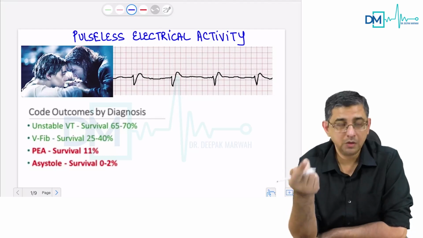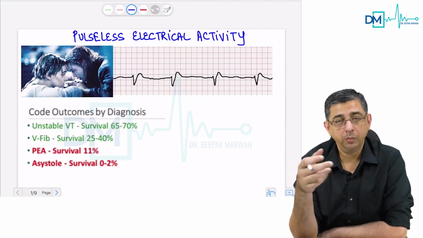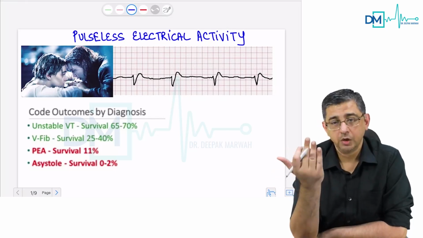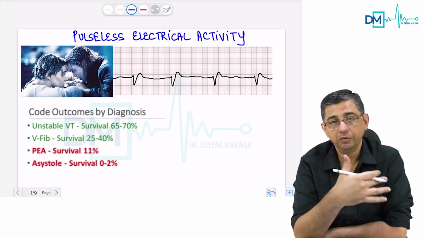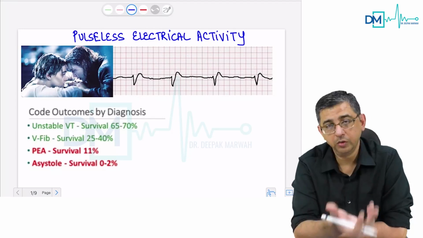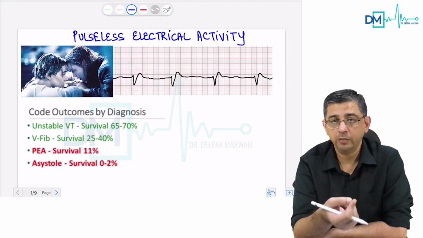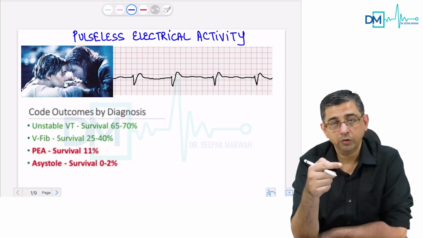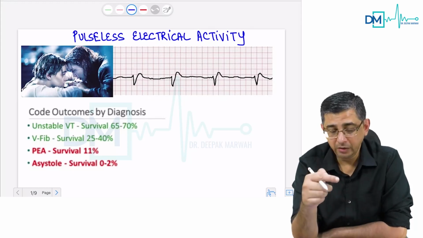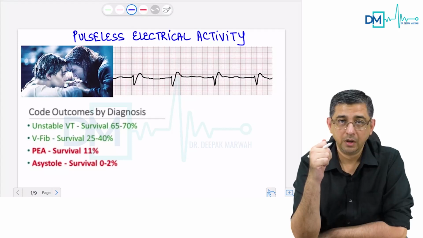You see, causes of pulseless electrical activity could range from tension pneumothorax to the presence of a cardiac tamponade. So if it's a tamponade, you need to go in for pericardiocentesis. If it's a pneumothorax, you need to go in for a wide bore needle decompression. So in pulseless electrical activity, you will notice that finding the etiology is very important.